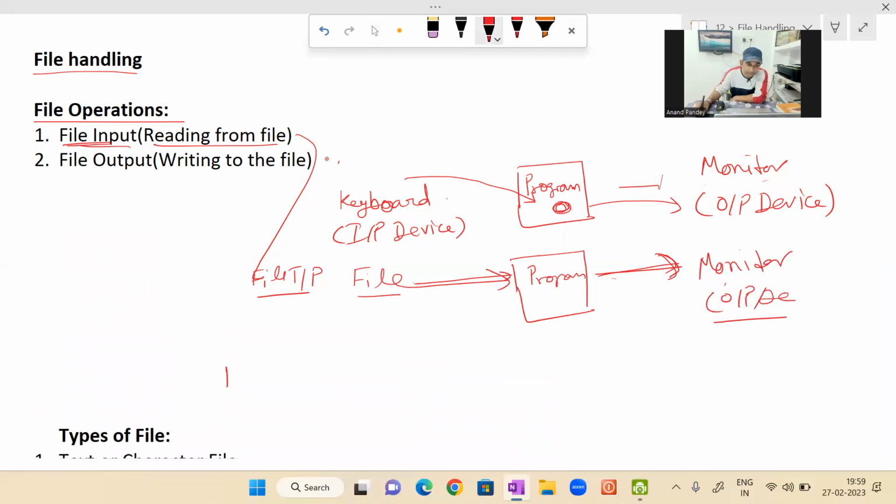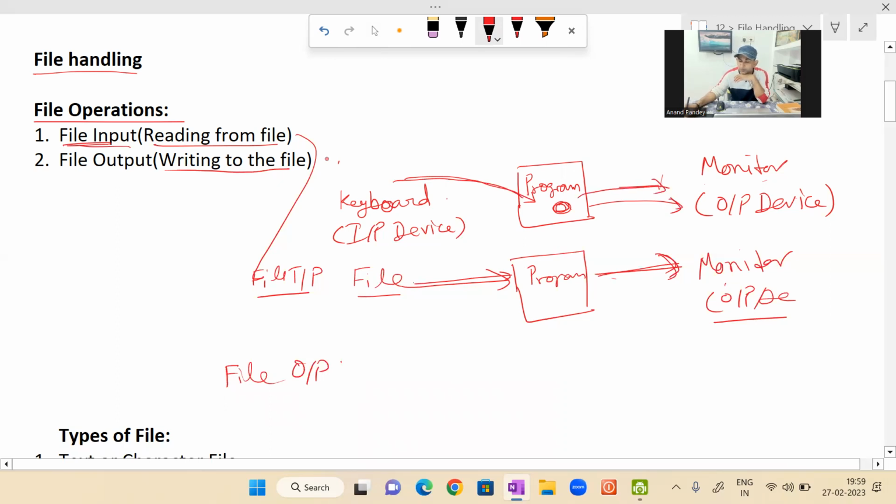Okay, then let me show you. Now file output. What is the meaning of file output? File output means writing to the file. The general process is what? In the standard input output process, we take input from the keyboard and we send the output to the monitor. This is the normal process. Here I am talking about file output. So the work of giving output is of the program. Program का काम input लेना है, program का ही काम output देना है.